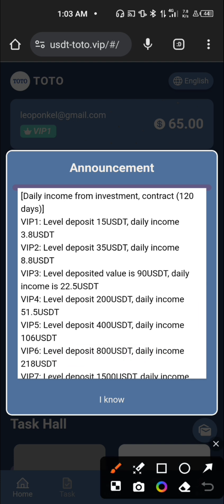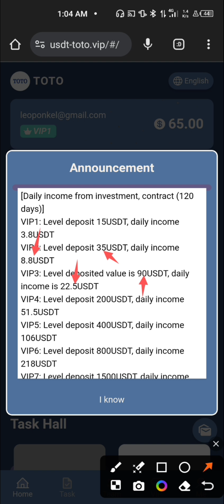Now when you look over here, you will see that they have VIP 1. For you to be able to activate this VIP 1, you will need a minimum of 15 USDT, and every 24 hours you are going to get 3.8 USDT. In order to activate VIP 2, you'll need a total of 35 USDT, and every single 24 hours you will get the sum of 8.8 USDT. To activate VIP 3, you will need 90 USDT, and every 24 hours you will get 22.5 USDT.